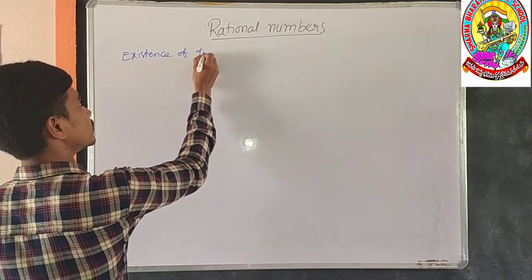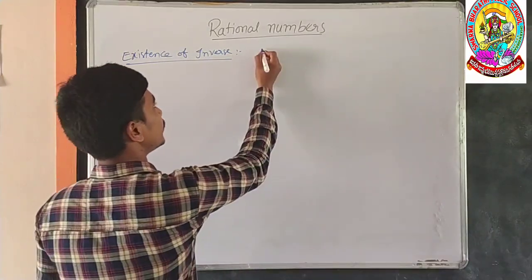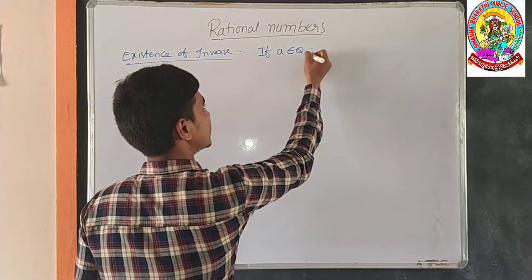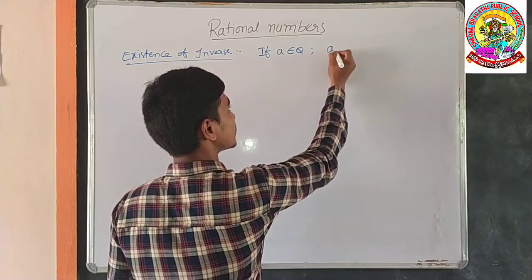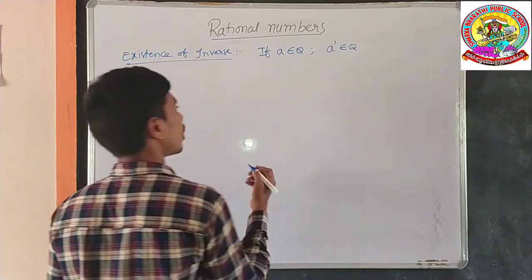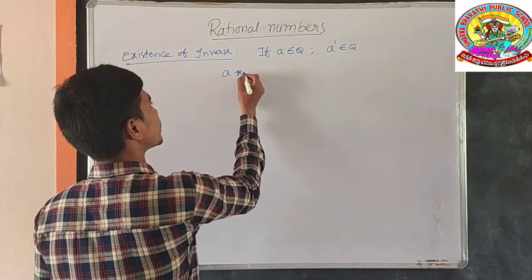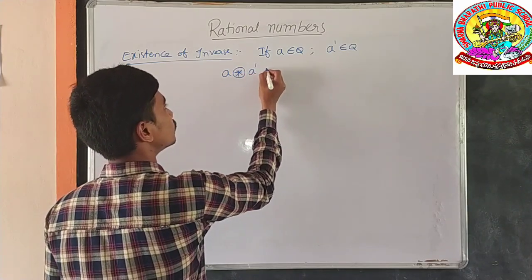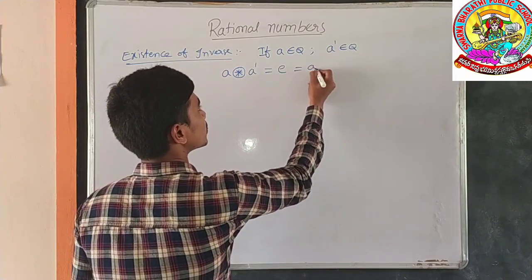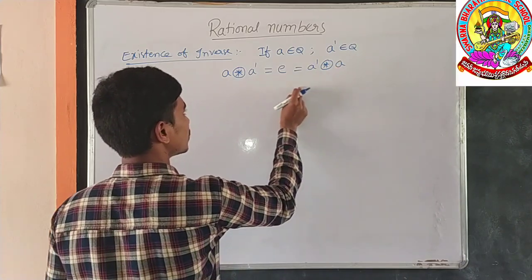Existence of inverse. If A belongs to the rational numbers, then there exists an inverse element which also belongs to the rational numbers. A operated with the inverse element gives the identity element, or the inverse element operated with the number gives the identity element.